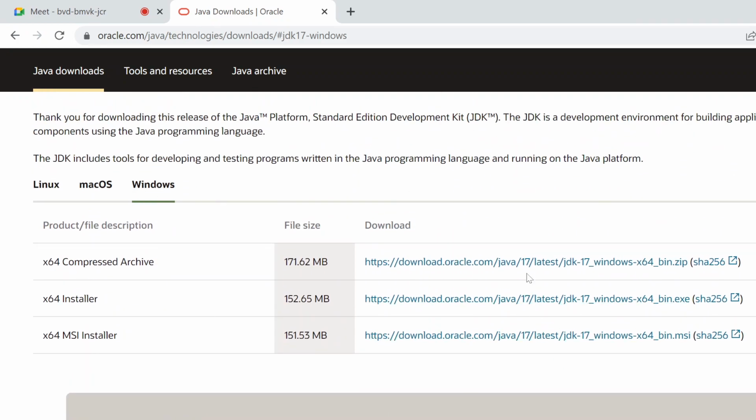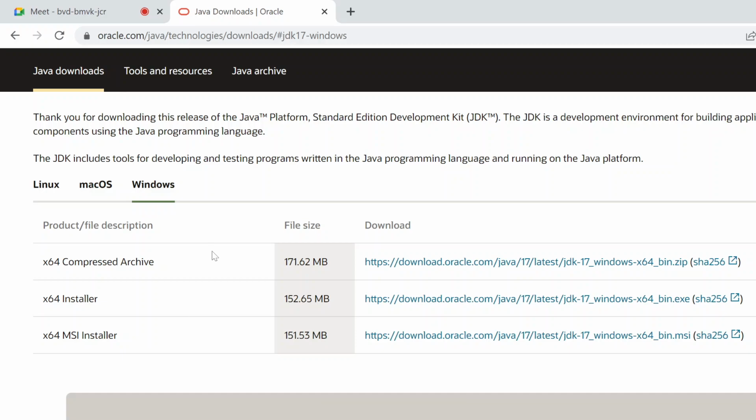Here you can use either this one or this one. The best one I feel is this one. So I will click this, and it will take some time. It's around 172 MB. Let us wait for that to finish, and then we can proceed.